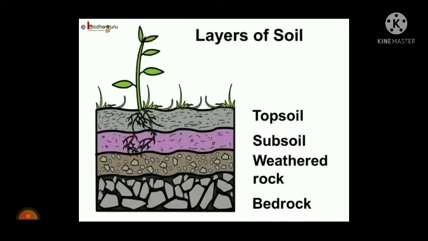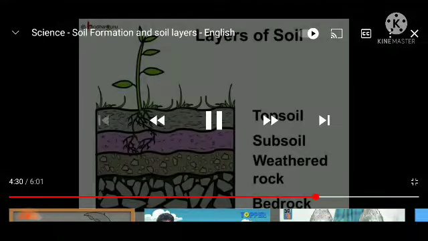These are the layers of soil: topsoil, subsoil and bedrock. Mostly there are three layers of soil.